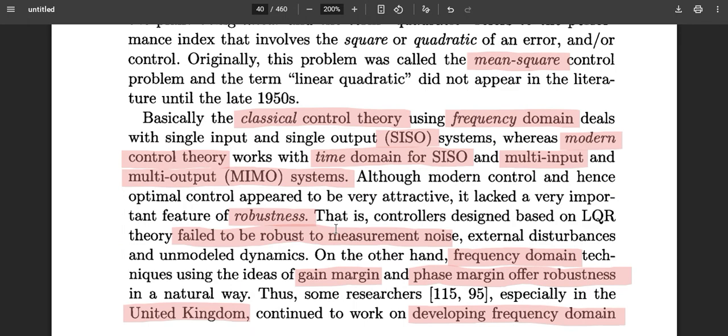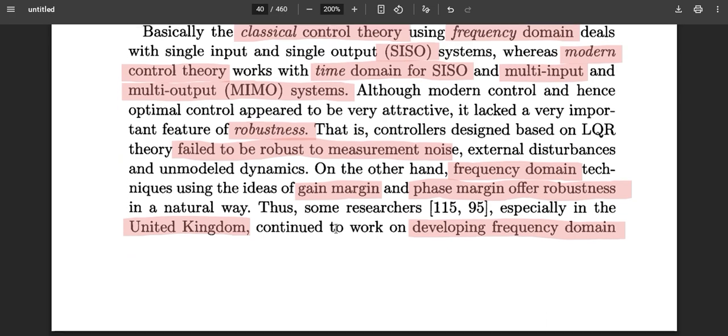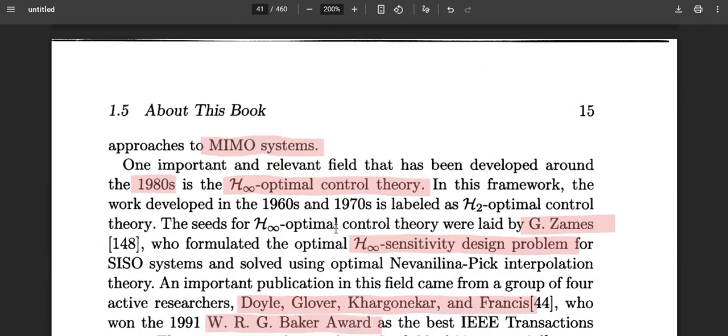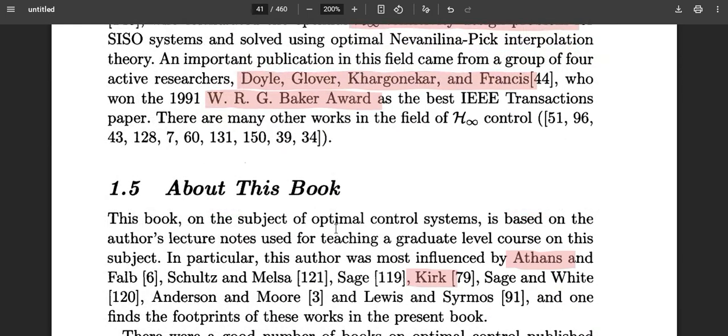In the frequency domain, one advantage is that we can prove that those controls are robust to measurement noise and external uncertainty, but for multiple input systems it is very difficult or nearly impossible to define the robustness. So people from the UK put attention to this, developing some frequency domain analysis for multivariable systems. Again, H-infinity control theory was also developed during the 80s, which has played a significant role. So these are some of the historical background.